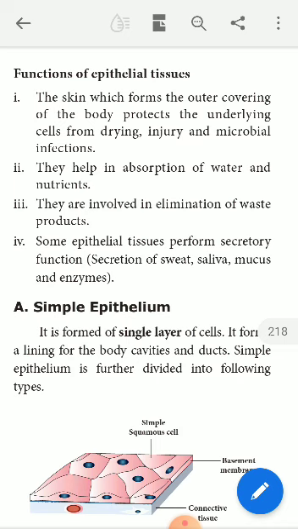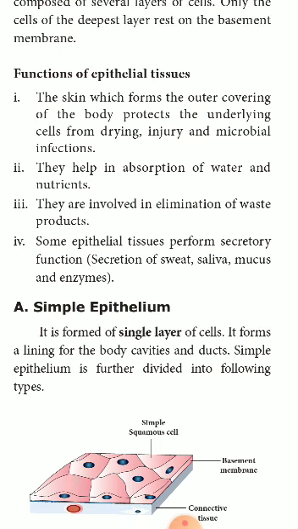Saliva plays a vital role in the digestion of food in the mouth, and certain enzymes, which are biocatalysts, are very useful for the digestion of food and other functions in the body, right? So these are the four important functions of the epithelial tissue.